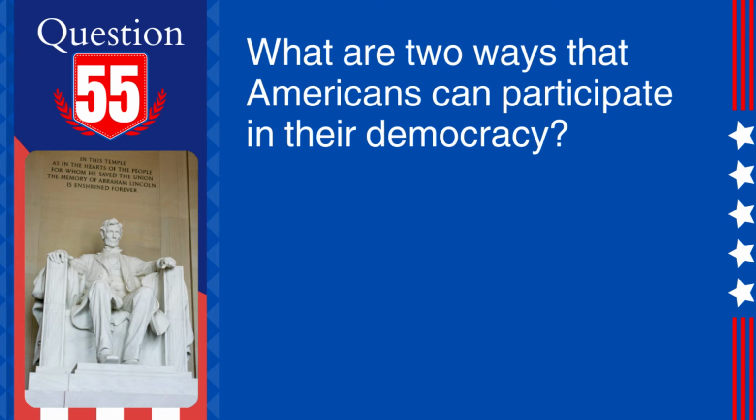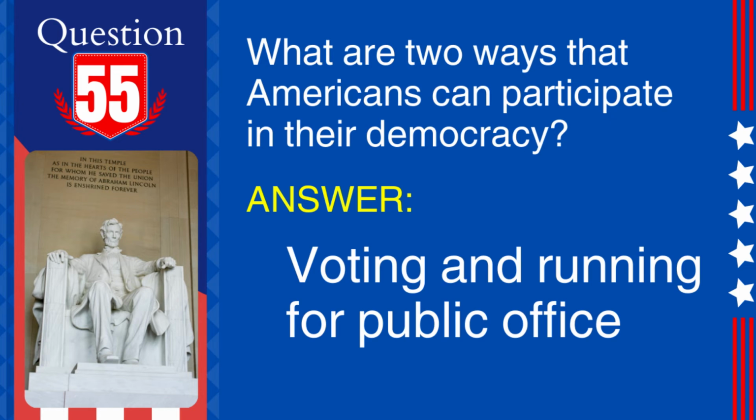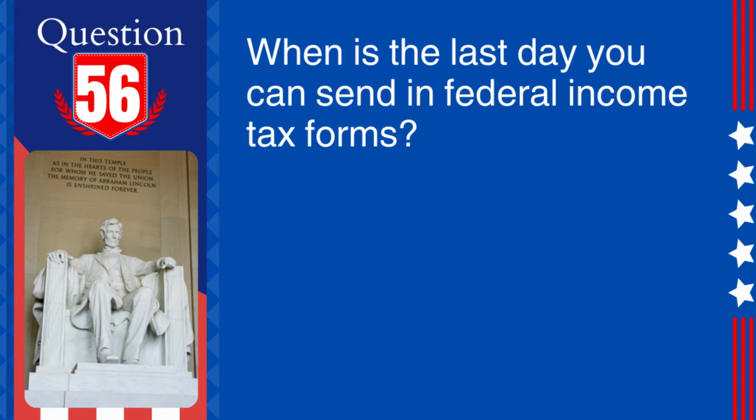55. Question. What are two ways that Americans can participate in their democracy? Answer. Voting and running for public office. Explanation. Participating in elections by voting and running for public office are key ways for Americans to engage in their democratic system.